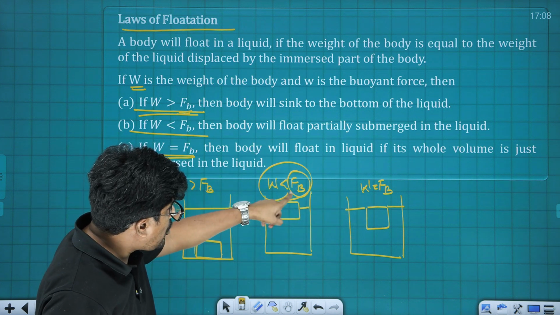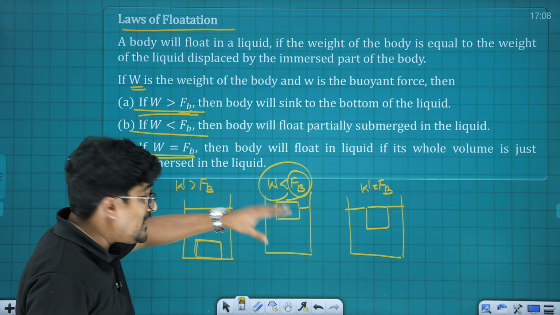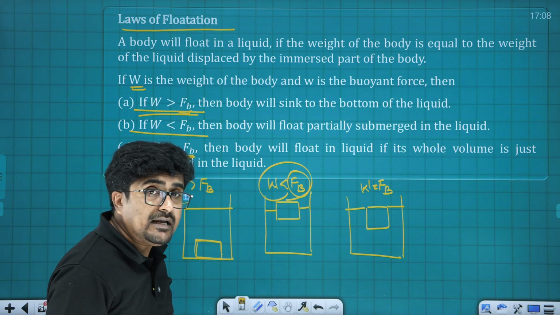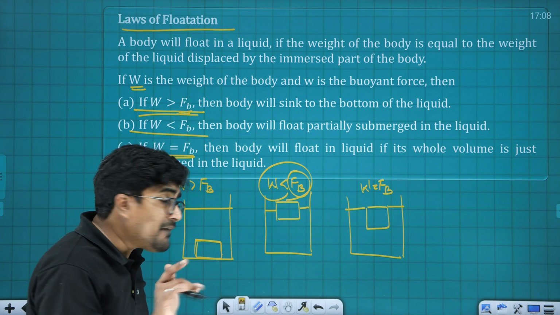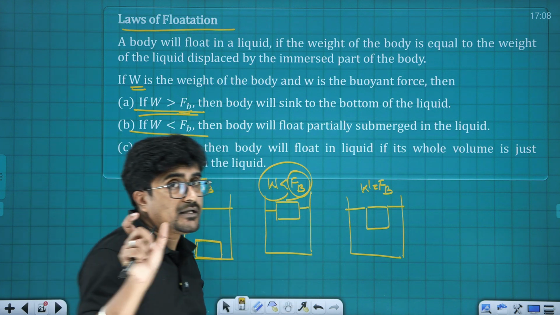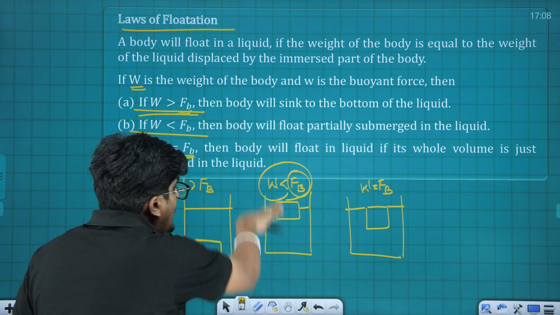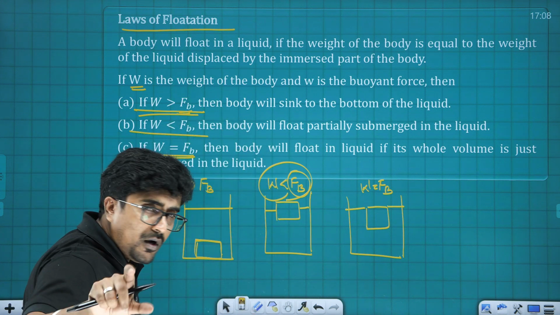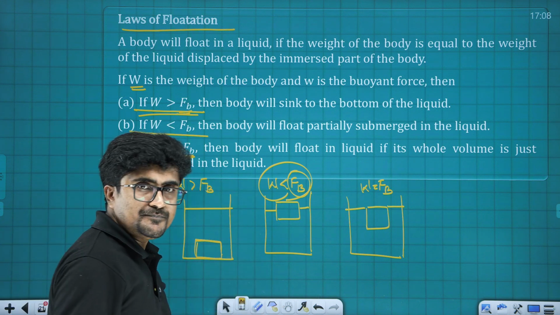And what I wrote as W less than F suffix B means, if this particular body is completely inside the liquid, even then the buoyant force is F suffix B. Then that F suffix B is compared with capital W here. So don't get confused. Here F suffix B will be generated only to cancel the value of W, so it won't be completely immersed.